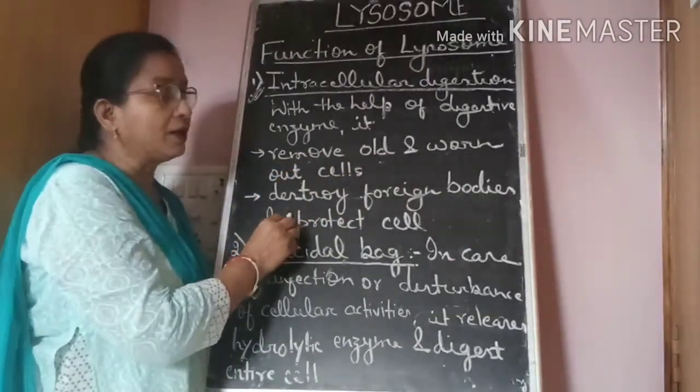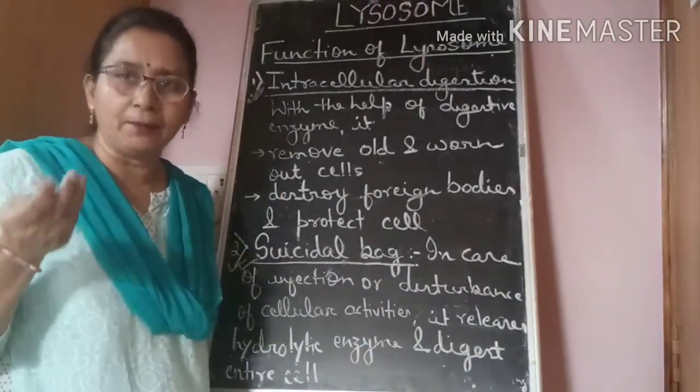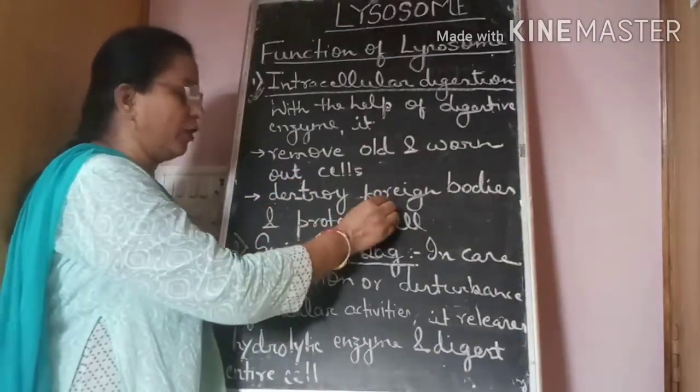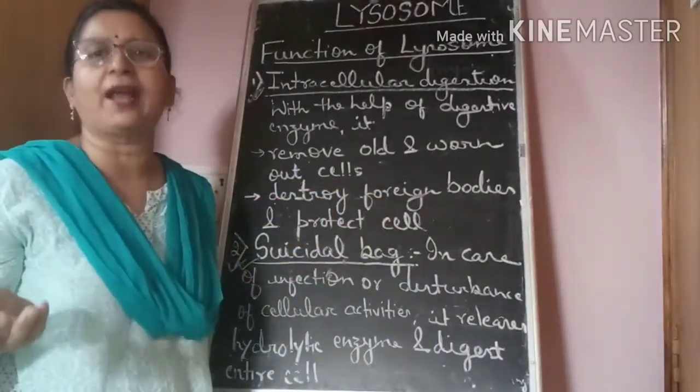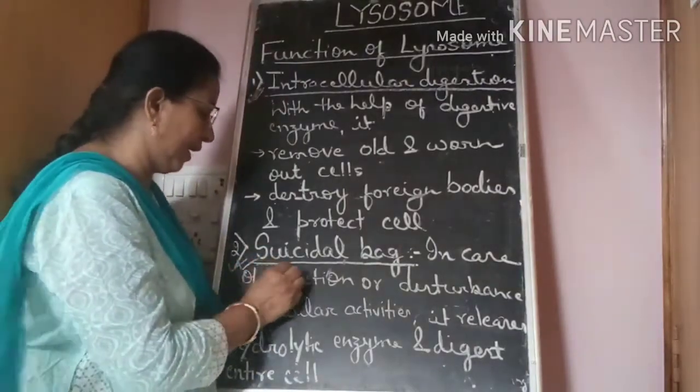Now, in case of entry of foreign bodies or any microbes, in both cases it destroys foreign bodies, and in this way it protects the entire cell. Now come to the suicidal bag.